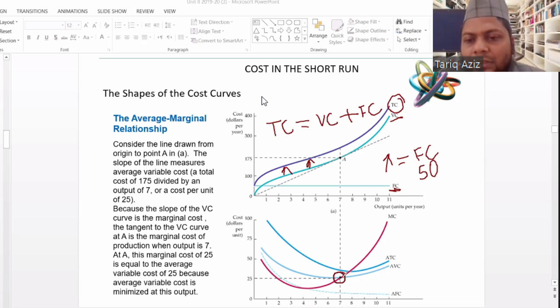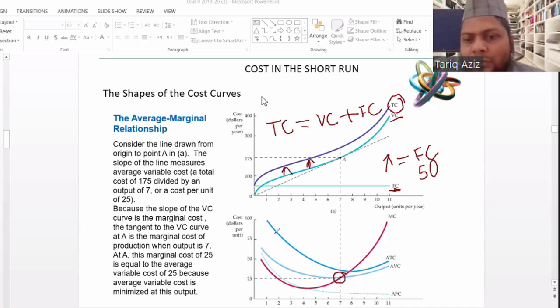On this point, the marginal cost curve will cut the average variable cost. And this is the same point where the rate of change in the variable cost is changing, because the rate of change was initially slow, and after this point, the rate of change has increased. So both average variable cost and marginal cost are behaving the same. Initially, they are decreasing. Then after some point, they have started increasing.